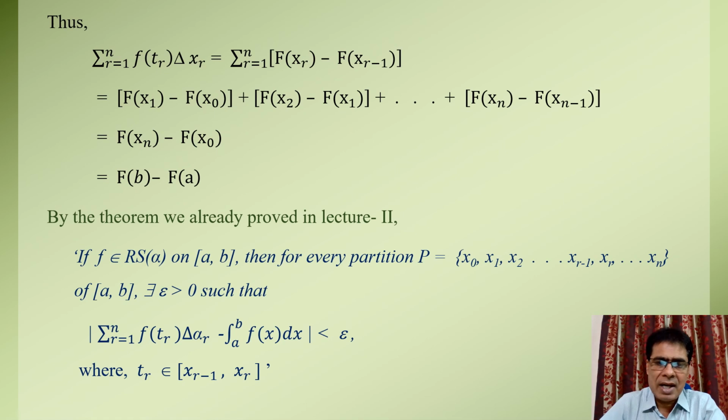Also, by the result of the theorem which we already proved in the second lecture, if f is Riemann-Stieltjes integrable relative to function alpha over the interval [a, b], then for every partition P equal to x_0, x_1 up to x_n of closed interval [a, b], there exists a positive number epsilon such that the mod of summation r equal to 1 to n f(t_r) del alpha_r minus the Riemann integral of function f over the interval [a, b] is less than epsilon, where t_r is a member of the closed subinterval [x_{r-1}, x_r] for r equal to 1, 2, 3 up to n.